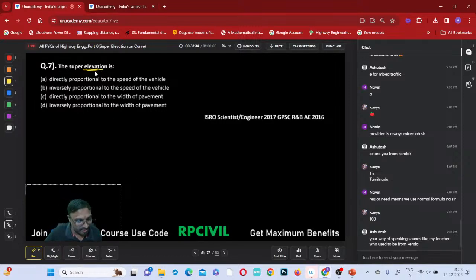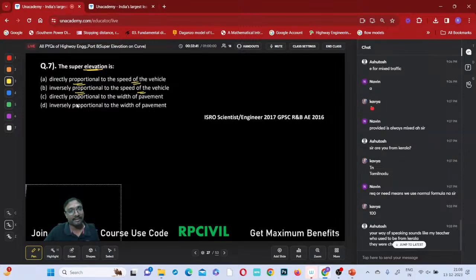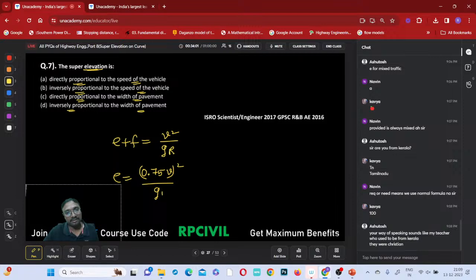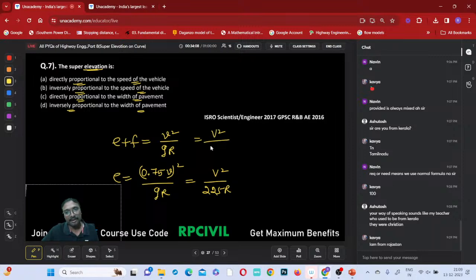Yeah, the super elevation. Yes, correct. The super elevation is directly proportional to the speed of the vehicle, inversely proportional to the speed of the vehicle, directly proportional to the width of the pavement, inversely proportional to the width of the pavement, right? The super elevation: E plus f equals small v square by gR, na? Or E equals 0.75 small v whole square by gR, na? Or capital V square by 225, or it will come, na? Capital V square by which one?